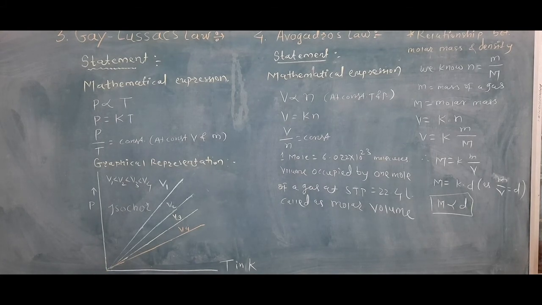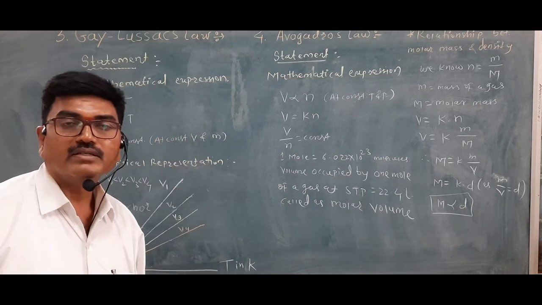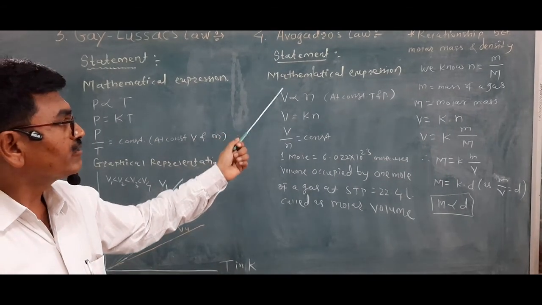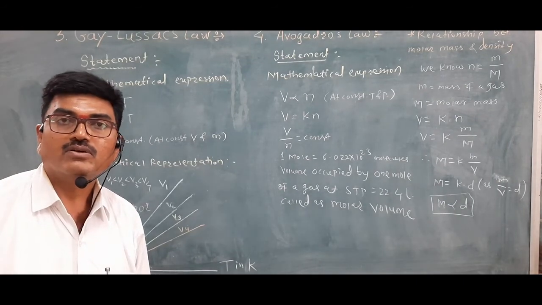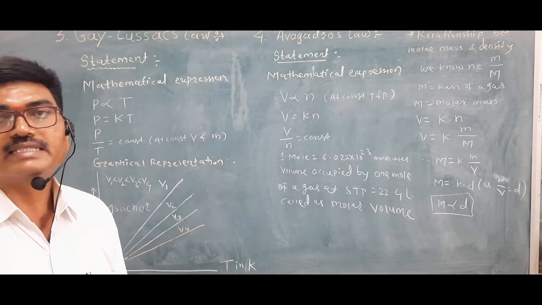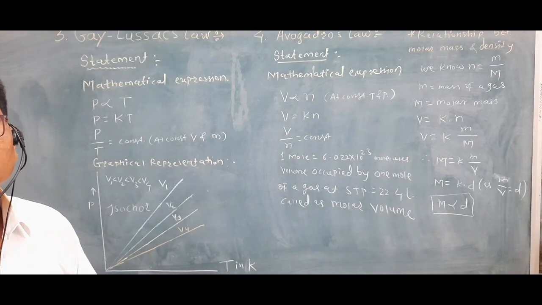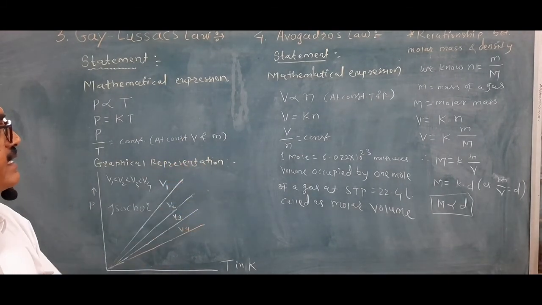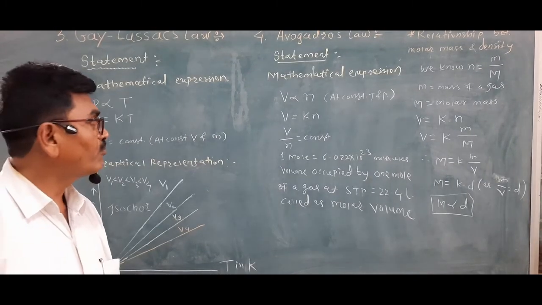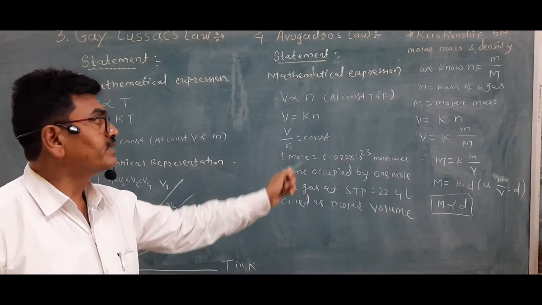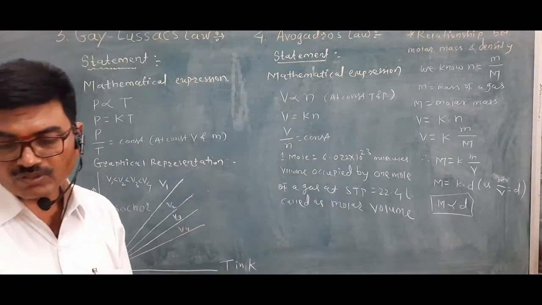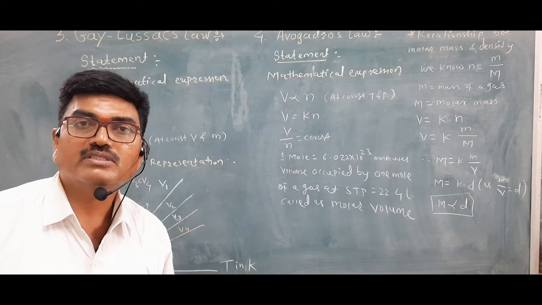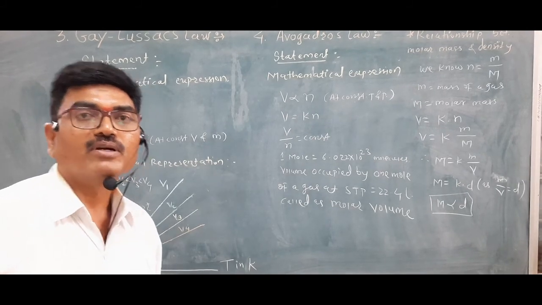Then Avogadro's law. This is also a simple law. What is the statement of Avogadro's law? Equal volumes of all gases at constant temperature and pressure contain an equal number of molecules.